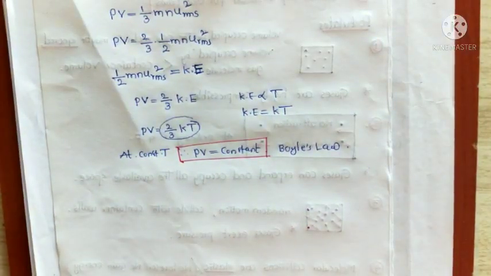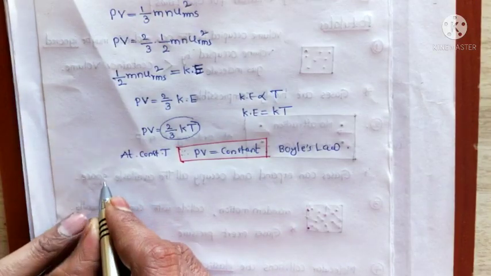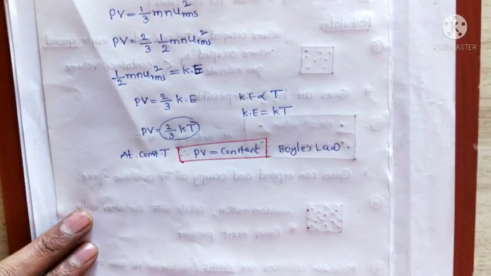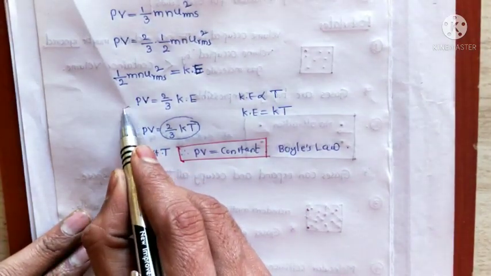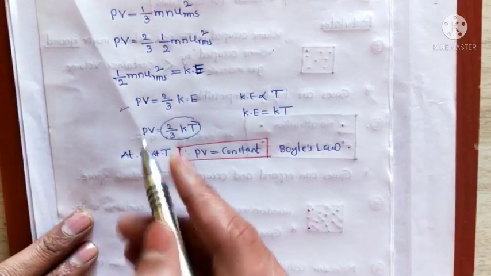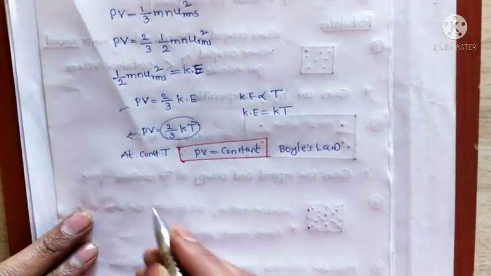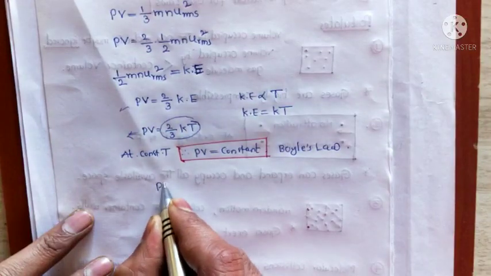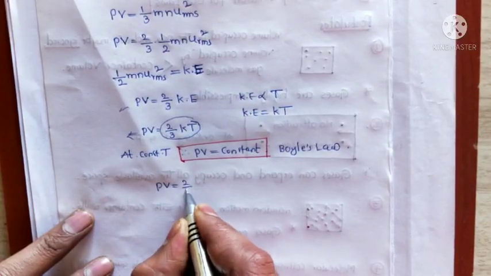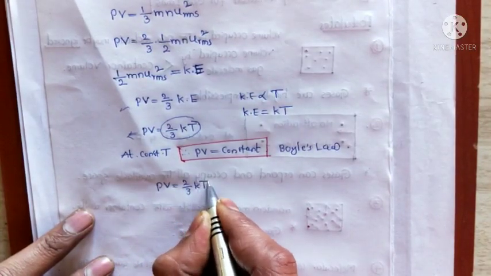Next one is Charles' law, the deduction of Charles' law. Here PV equals 2 by 3 kT.